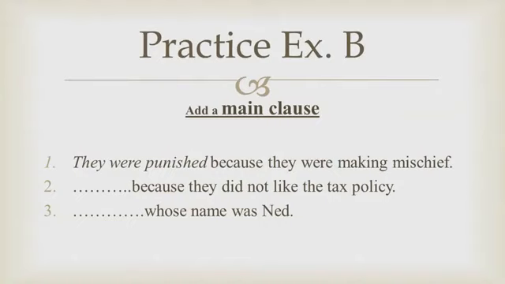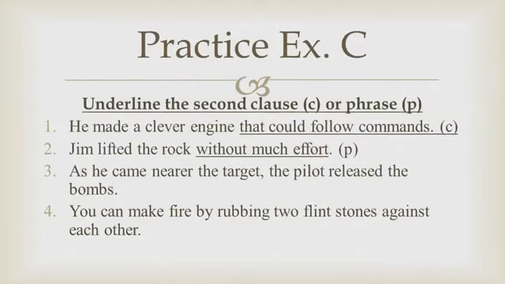Practice exercise C. Underline the second clause or phrase. In these sentences, there is a second clause or a phrase with a main clause. If there is a second clause, we will have to underline it and put a C on it. If it is a phrase, we have to underline it and put a P on it. I have done 2 sentences for you. Number 1, he made a clever engine that could follow commands.